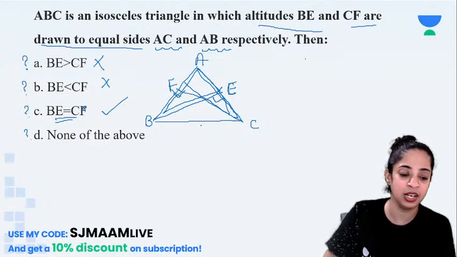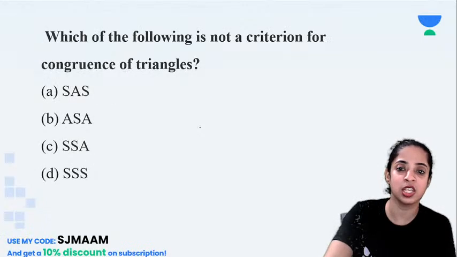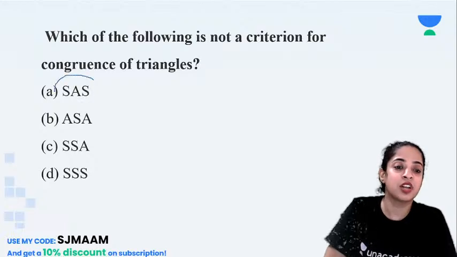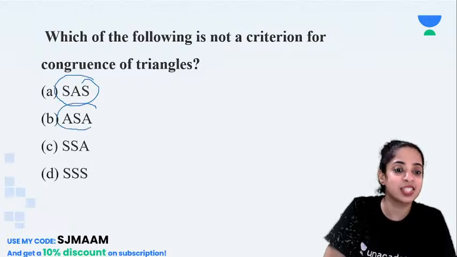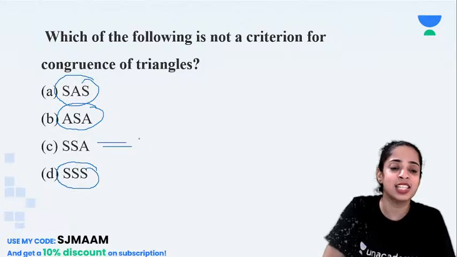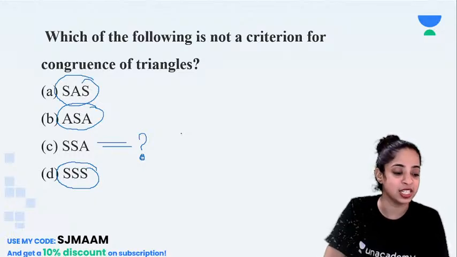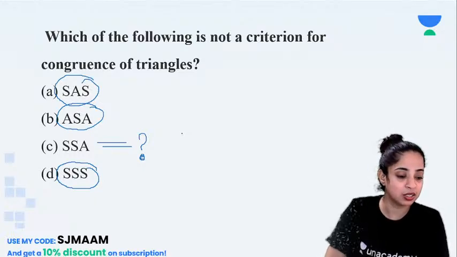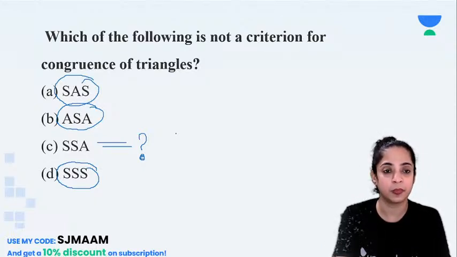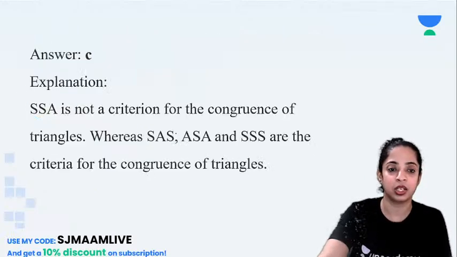Chalo, can we go ahead? Can we go ahead, Aryan? So the answer was C. Now, which of the following is not a criteria for congruence of triangles? We have studied this criteria, we have studied this criteria, and we have also studied the SSS criteria. So SSA is the only one which is not a criteria for congruence of triangles. I hope this is clear. Which of the following is not a criteria for congruence of triangles? ASA. Okay.